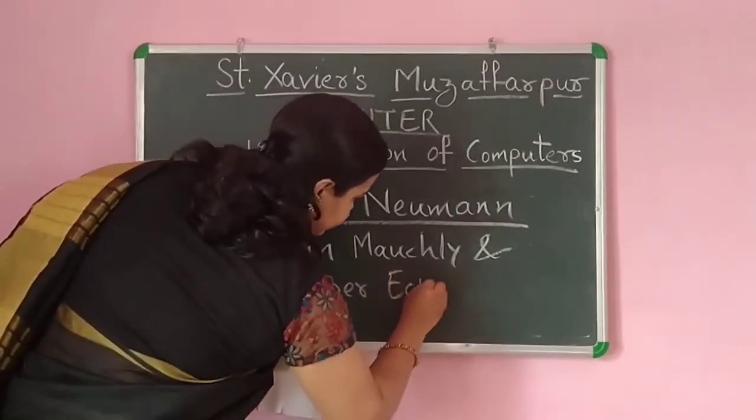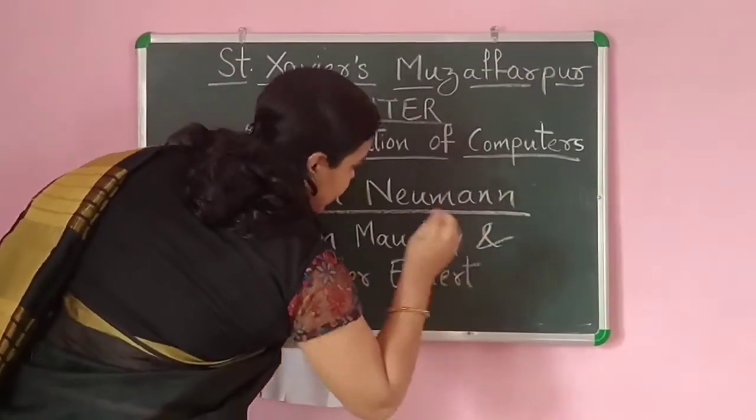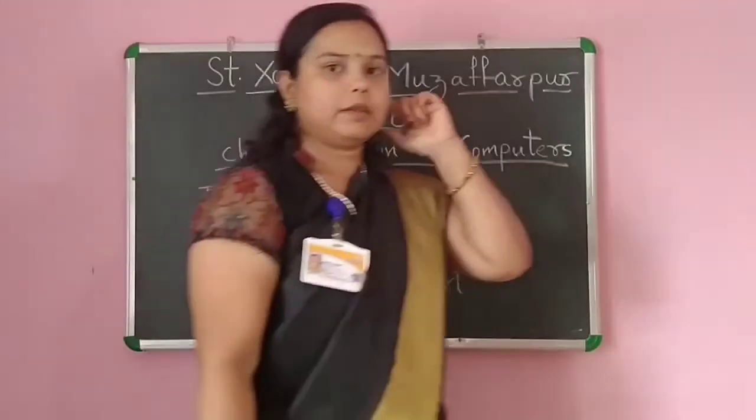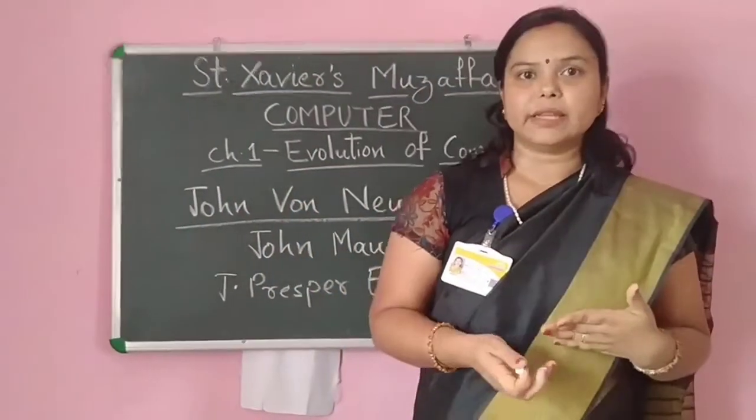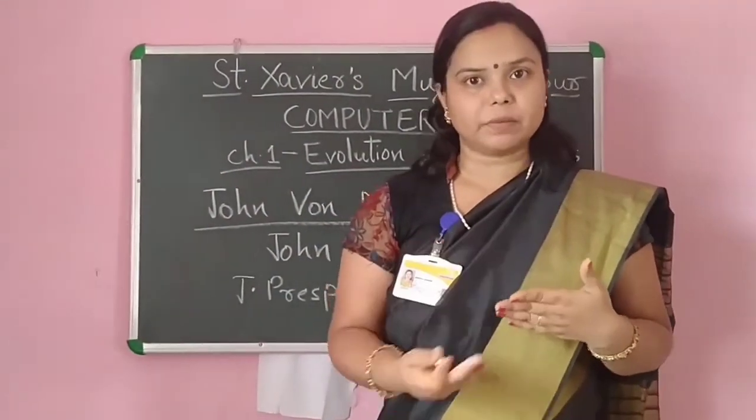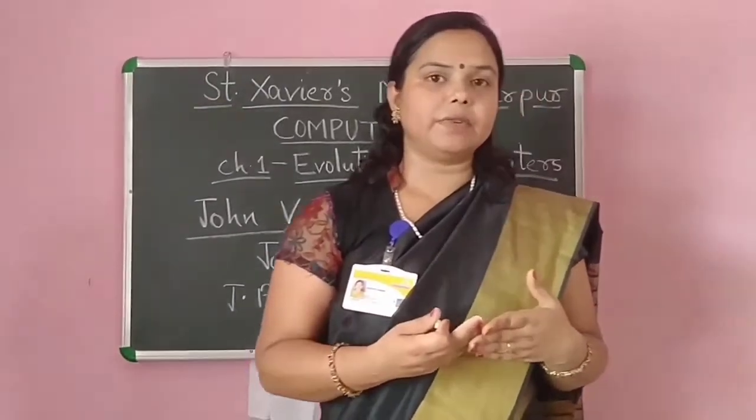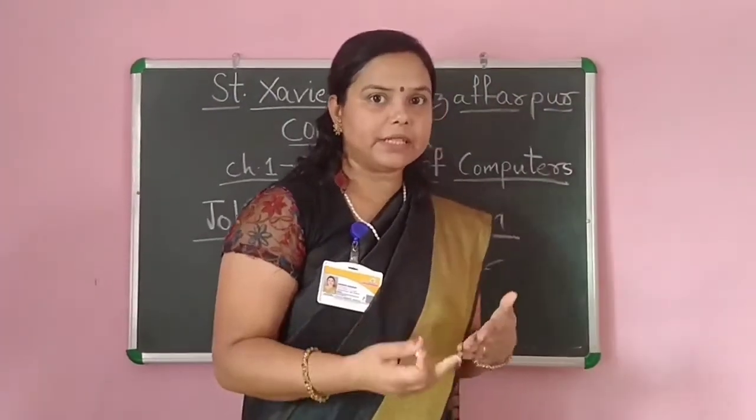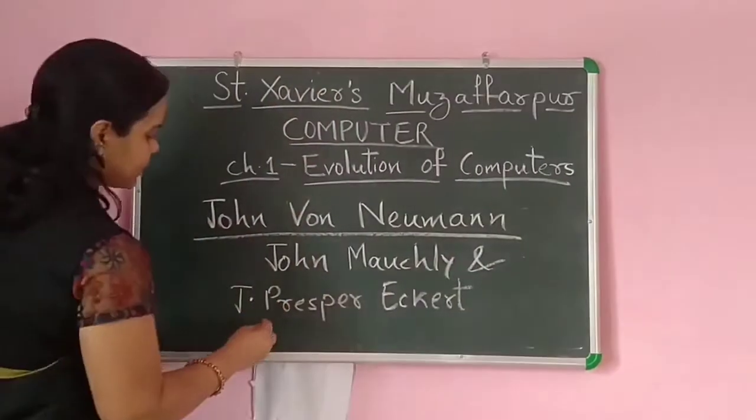After that they developed one machine, and that was the EDVAC machine. Okay, what have they developed? They have developed a machine that was EDVAC.